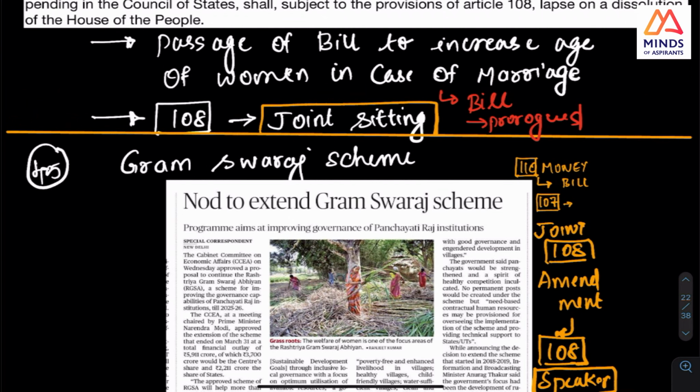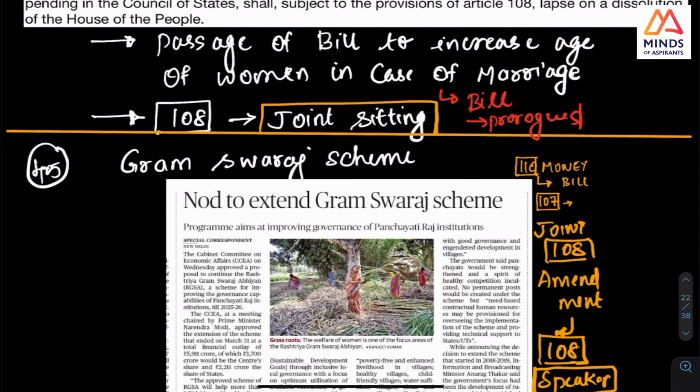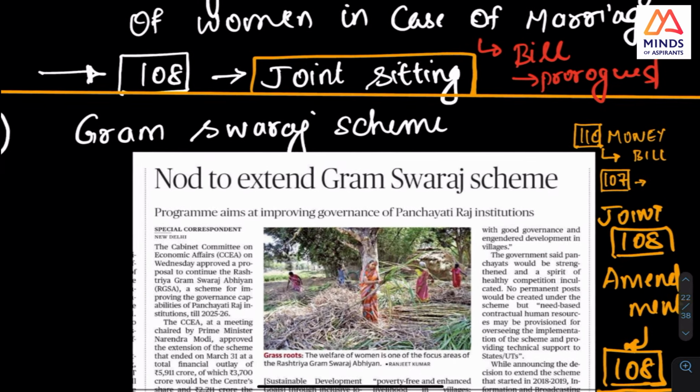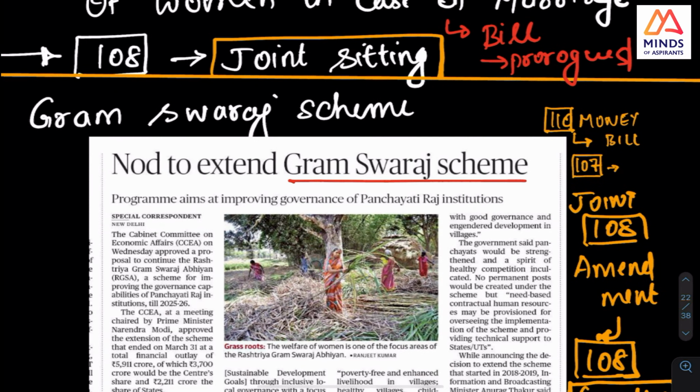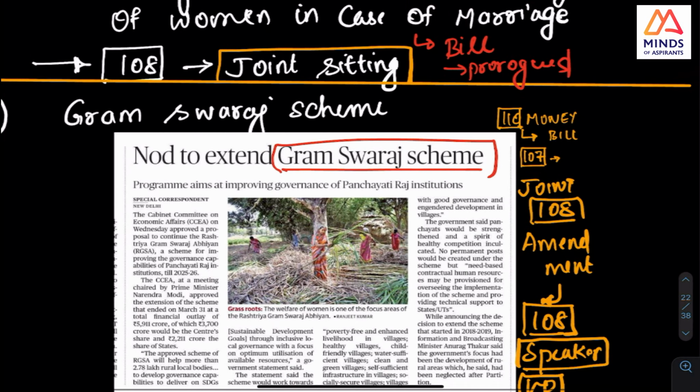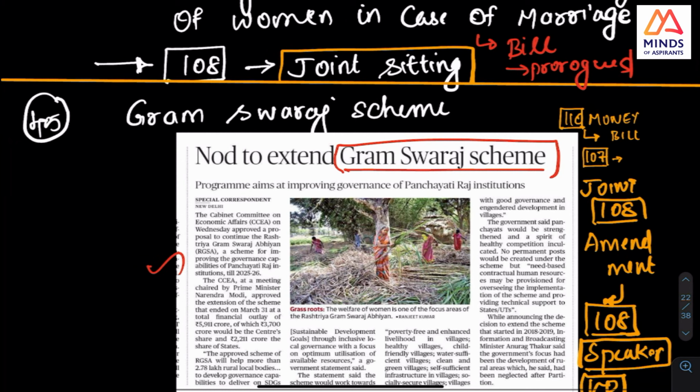Now, one more, see, this was in the news. So the Gram Swaraj scheme, basic you should know. Gram Swaraj is about Panchayati Raj, improving the governance. That is what I said: any scheme that you are seeing, look at the objective. Improving the governance of Panchayati Raj institutions.